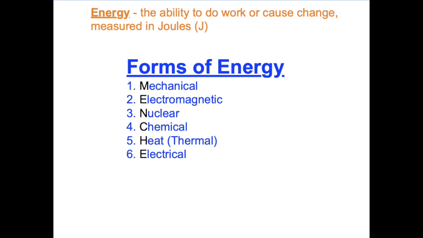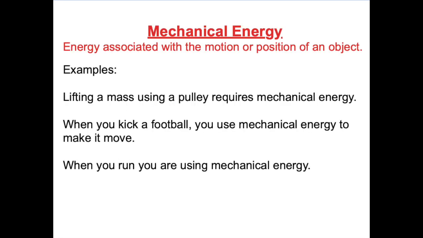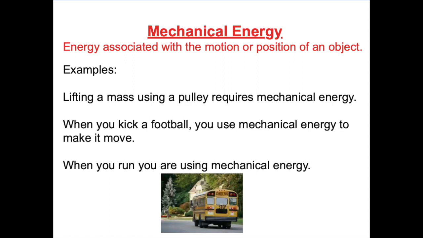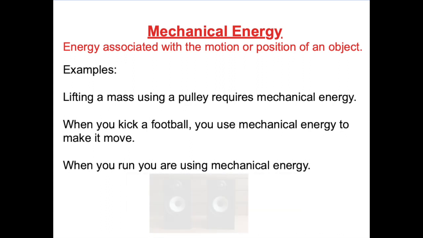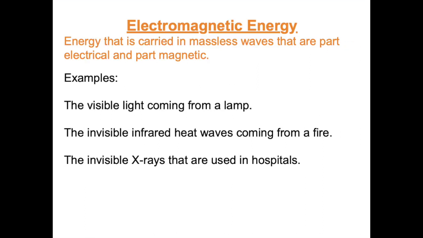We will talk about 6 forms of energy: mechanical, electromagnetic, nuclear, chemical, heat, also called thermal, and electrical. Mechanical energy is energy associated with the motion or position of an object. Some examples are lifting a mass with a pulley, kicking a football, or you running. Anytime an object moves, like a bus driving, a frog jumping, even sound waves are mechanical energy.